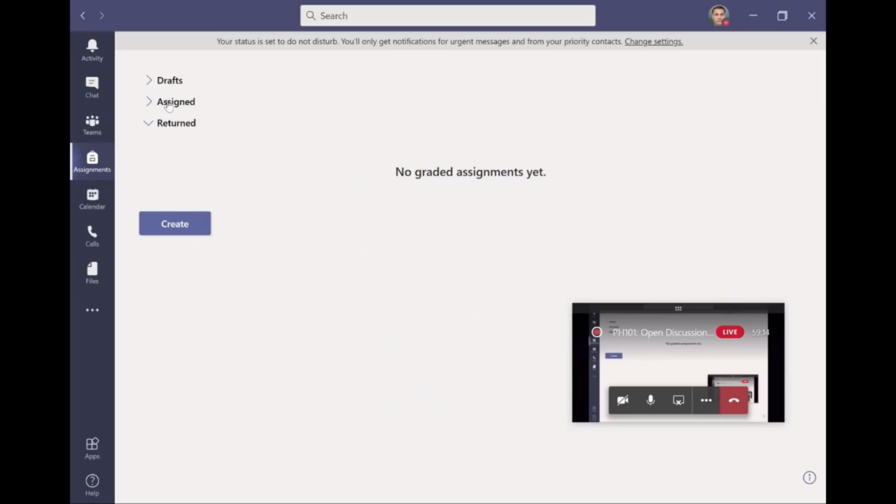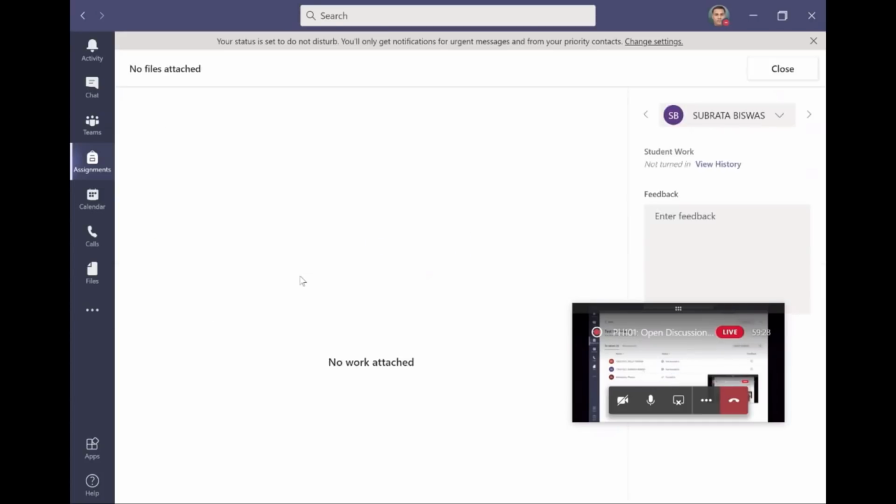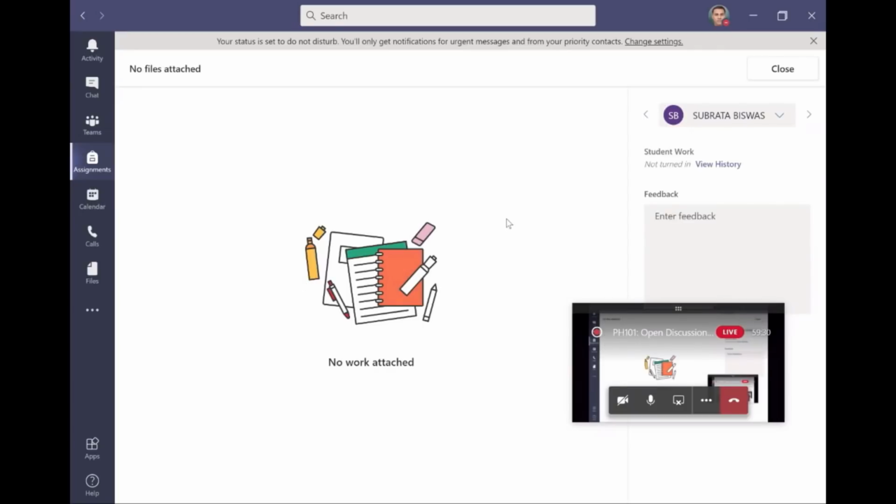Let me see if there is any assignment. Suppose here, I just created my own students of research scholars, and just see how it works. One of them submitted, two of them have not submitted. Suppose you go here and you want to play with it, so you can start it.